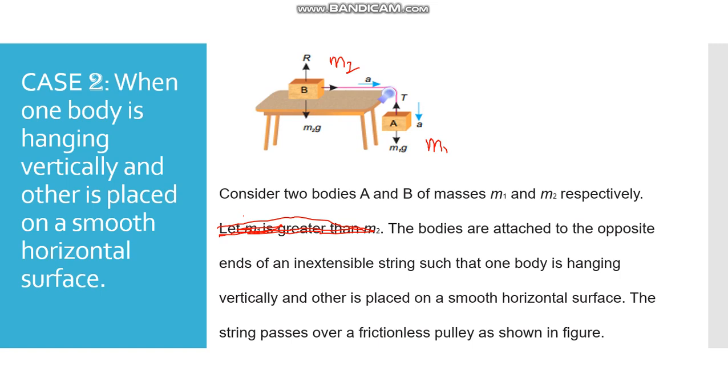This part which I have removed, m1 is greater than m2, is not always the case here. In case 1, it is compulsory that the mass m1 should be greater than the mass m2, but in the second case it is not always necessary that the mass m1 should be greater than m2. m1 can be smaller than m2.